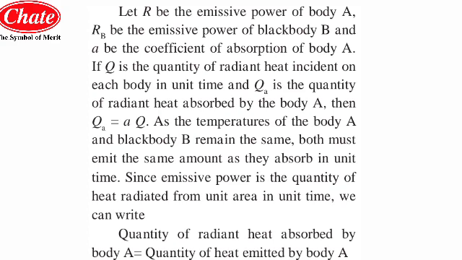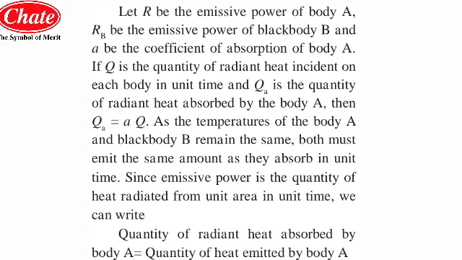And QA is the quantity of radiant heat absorbed by the body A. So out of the radiant heat energy incident, QA will be the amount of radiant heat absorbed by the body A. Then the relation may be given as QA, means the amount of radiant heat energy absorbed by the body A, will be equal to absorptivity into amount of heat energy incident on the body, that is QA is equal to a into Q. So as the temperature of the body A and the black body B remains the same, both must emit the same amount of heat as they absorb in unit time.